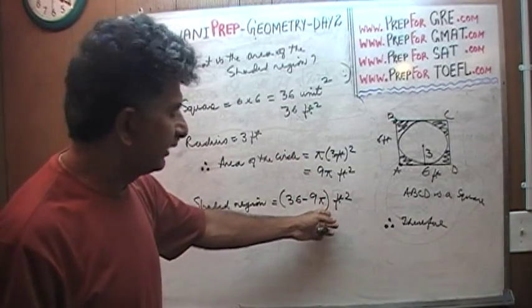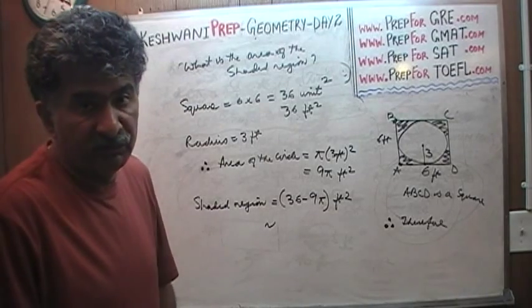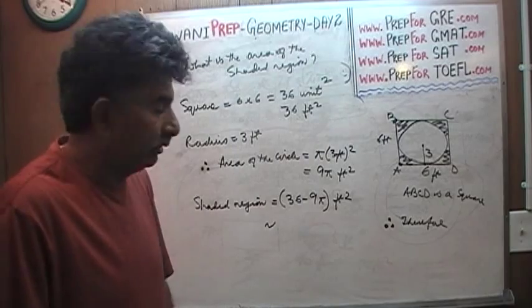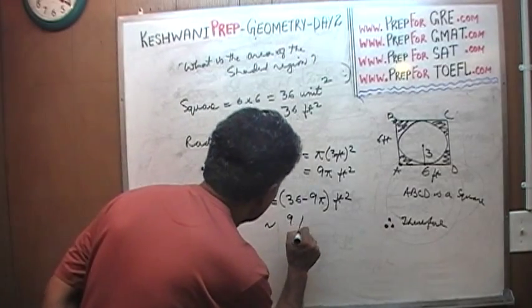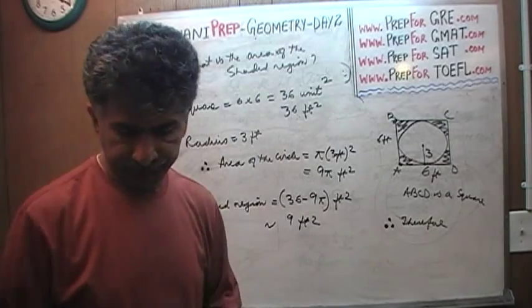So 9 times 3 is 27. 36 minus 26 would have been 10, so 36 minus 27 should be 9. About 9 square feet. That is your answer. That's it.